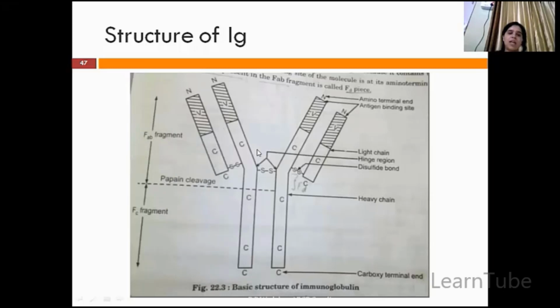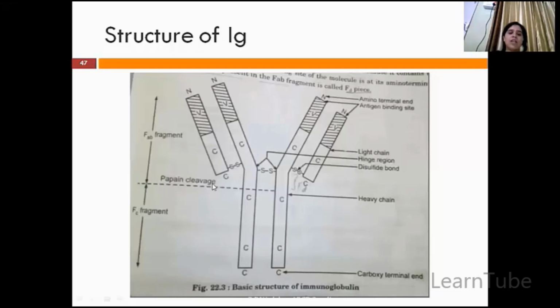It means it has the antigen binding site, so that's why it is known as antigenic property. A polypeptide chain is divided into two halves. I can't call them halves, but two portions. This is the variable region. This is the constant region. The variable region end usually contains the amino terminal, and here it contains the carboxy terminal.